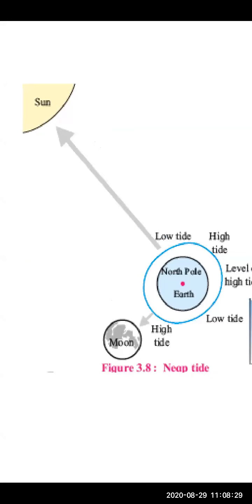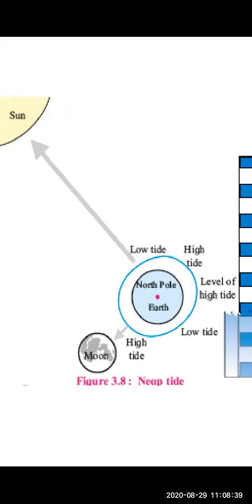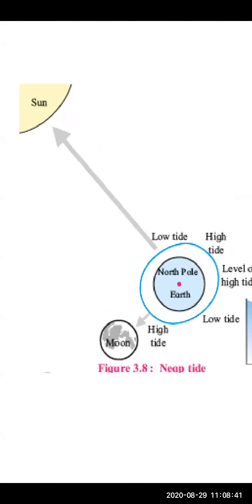Okay, so now see here. What is going to happen? Here, as we know, the moon is nearer to the earth than the sun. So here what is happening? This region is experiencing high tide, and the opposite of it is also going to experience high tide, whereas this region is experiencing low tide.